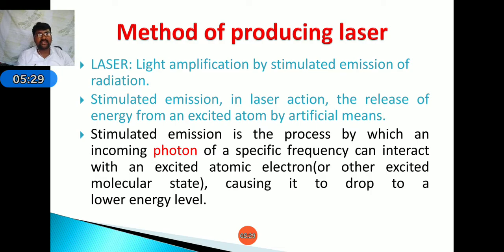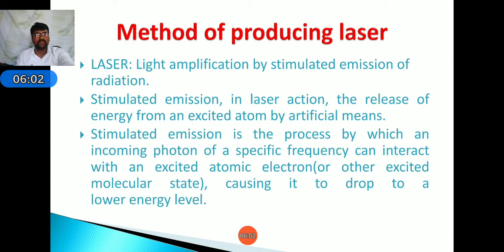Due to the excitation of electrons, they move from a lower energy level to a higher energy level. It is an unstable condition. After that, it will again fall down to a lower energy level. Like this, the electrons move from lower to upper level, and it reaches a stable condition, known as metastable. After that, it is stimulated and gets energy that passes through the partially reflected mirror to the workpiece. Like that, the machining process will be done.